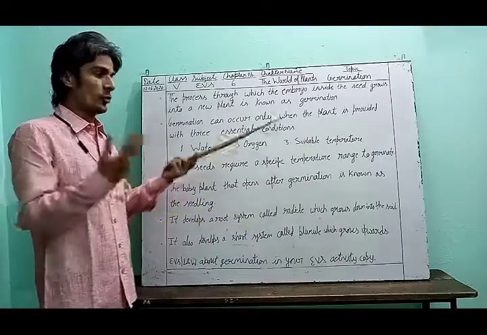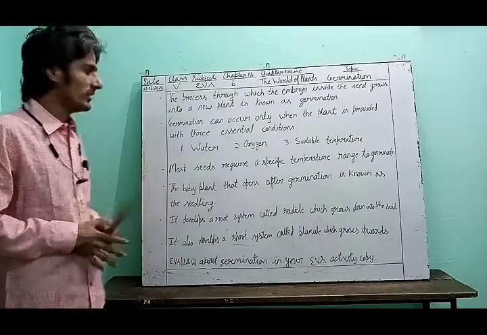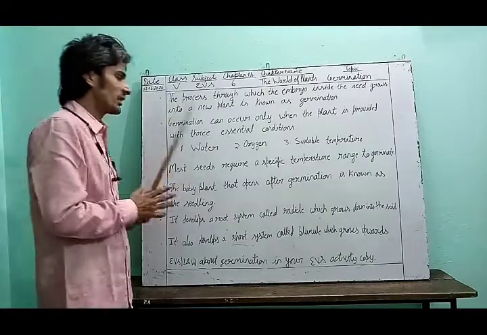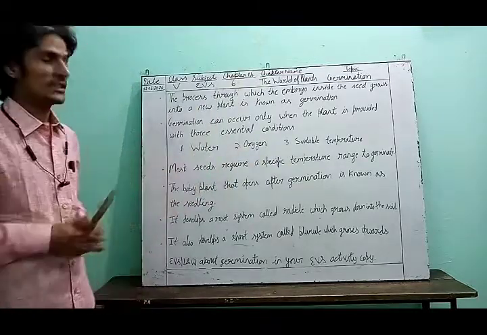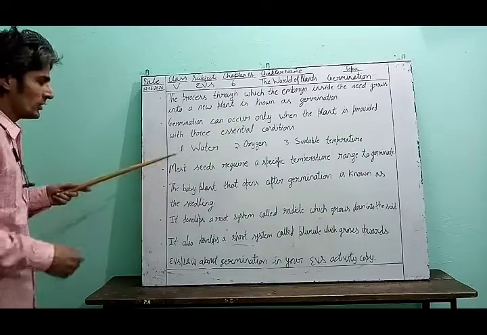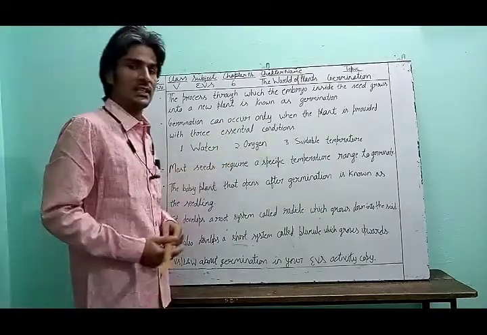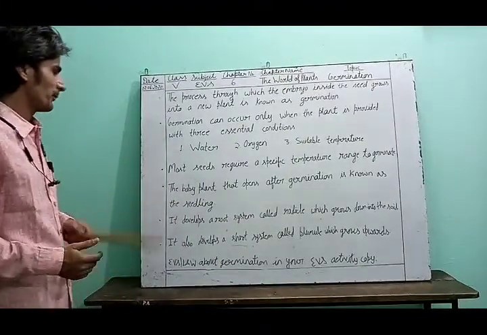Sometimes too much rain, sometimes very little rain. Sometimes it is too hot, sometimes less hot. So these three conditions are compulsory for the process of germination.